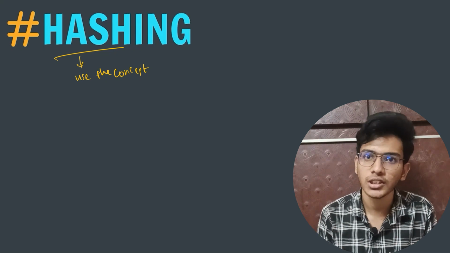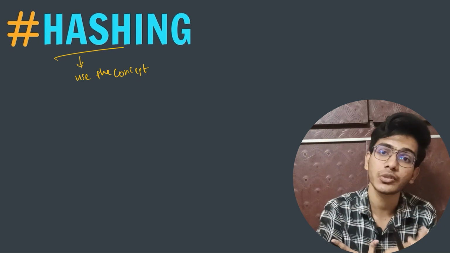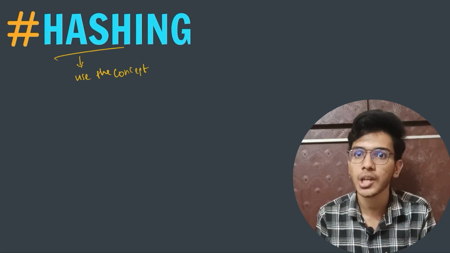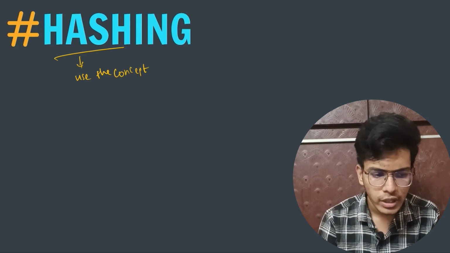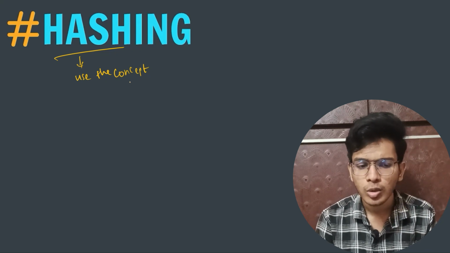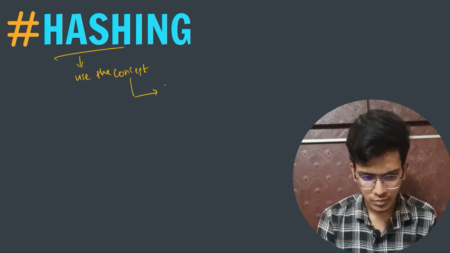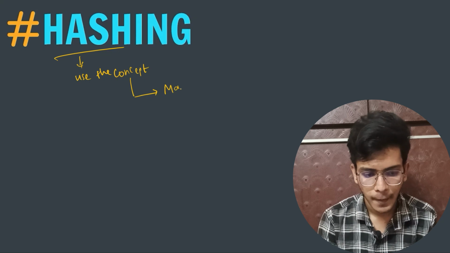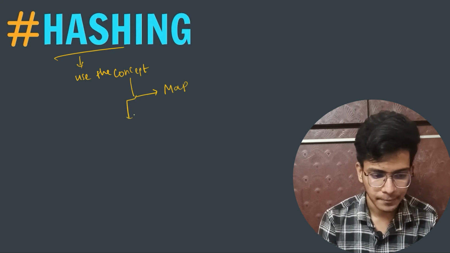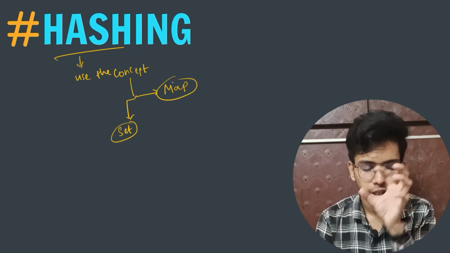So what is required for us? We need to study data structures and algorithms. So whatever data structures we derive from the hashing concept, we will study them. Using the concept of hashing, we derive two data structures, which are a map and a set.